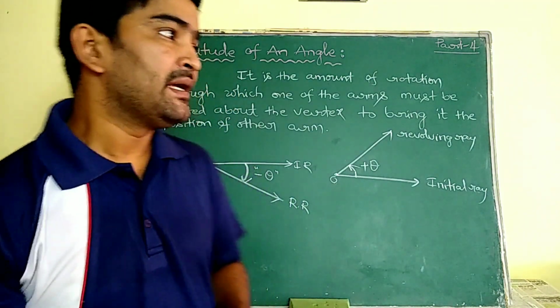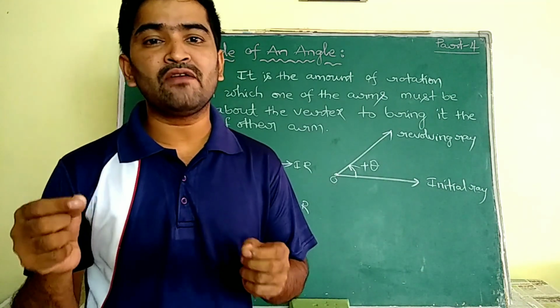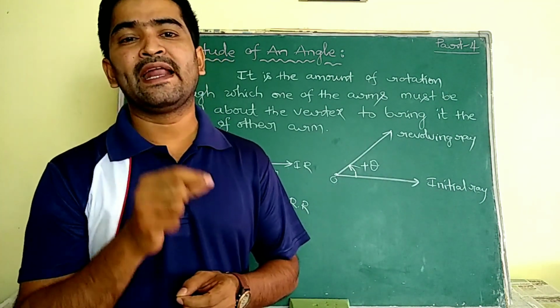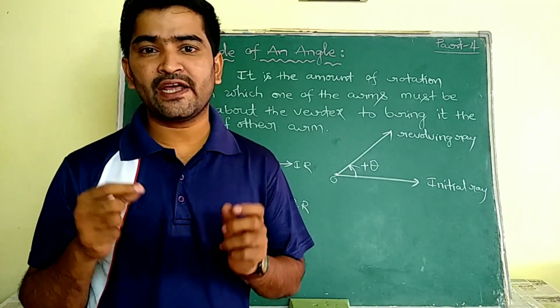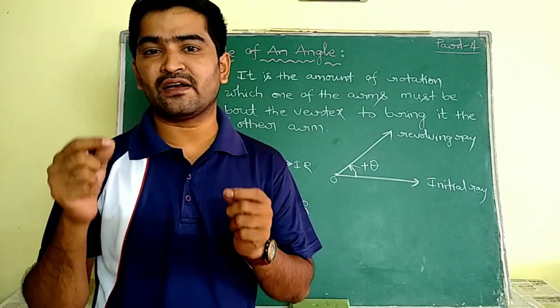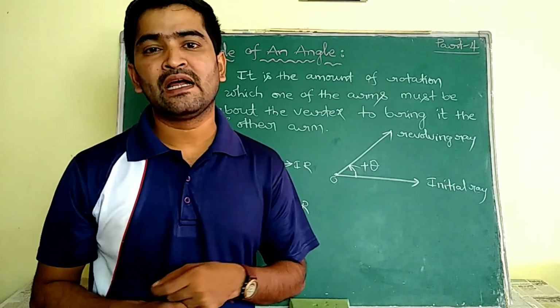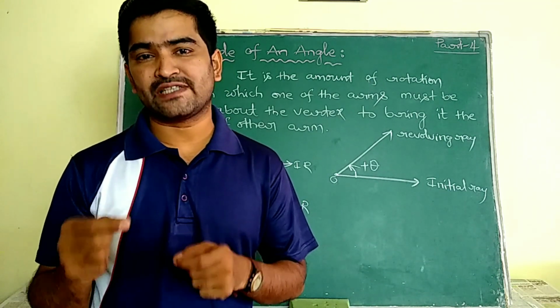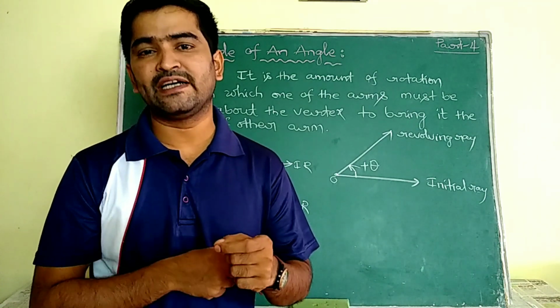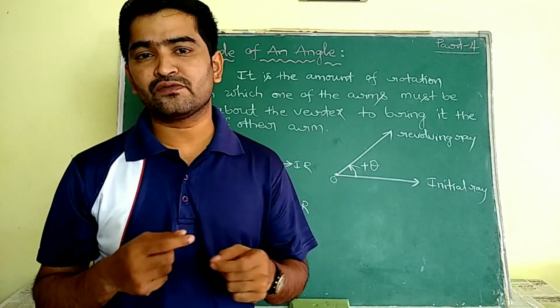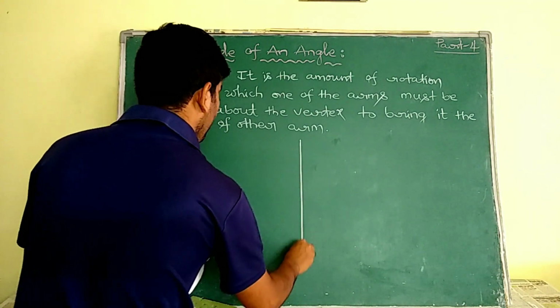Depending on the revolving ray, we are going to fix the position of the angle. If the revolving ray is in quadrant 1, how are we going to say? If it is in quadrant 2, what are we going to say? If it is in quadrant 3, quadrant 4, those we are going to discuss now.